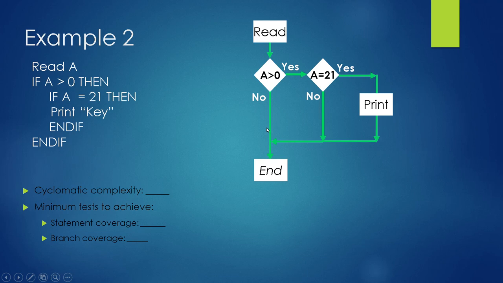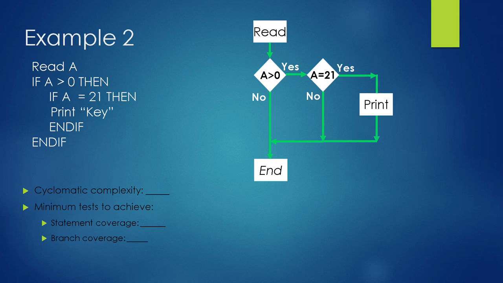So there are 6 edges in this flowchart. Now we have to calculate the number of nodes: 1, 2, 3, 4, 5. The formula is number of edges minus number of nodes plus 2. Here the number of edges is 6 and the number of nodes is 5, so 6 minus 5 is 1, plus 2. The cyclomatic complexity answer is 3.